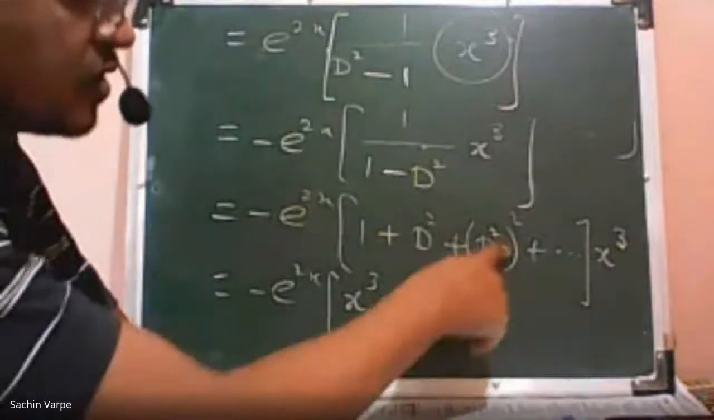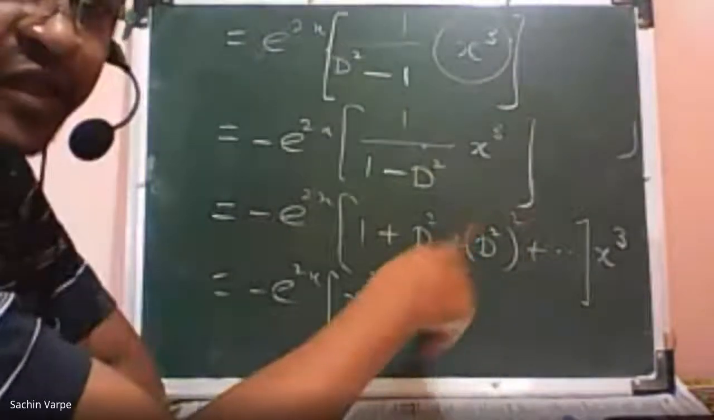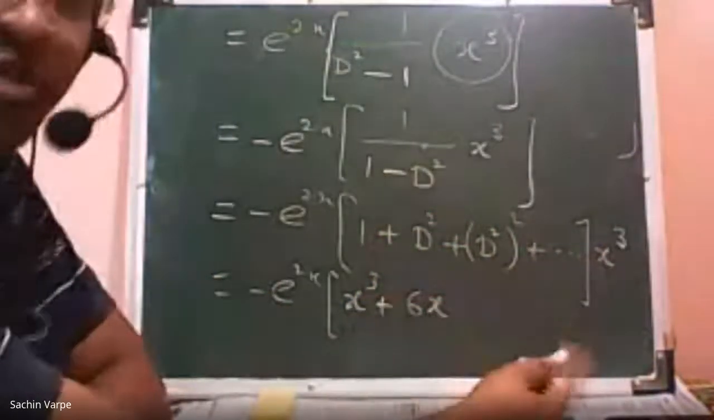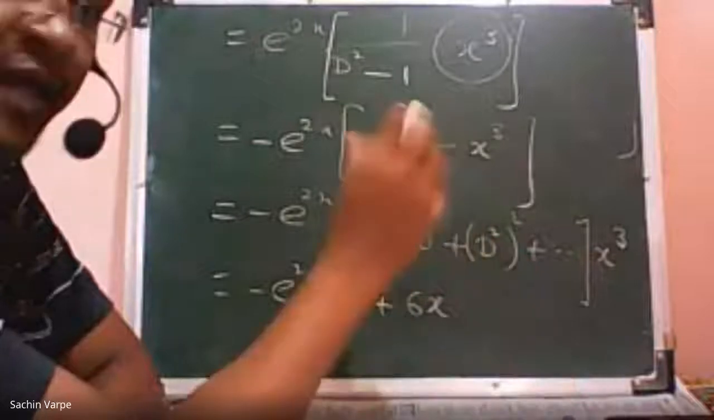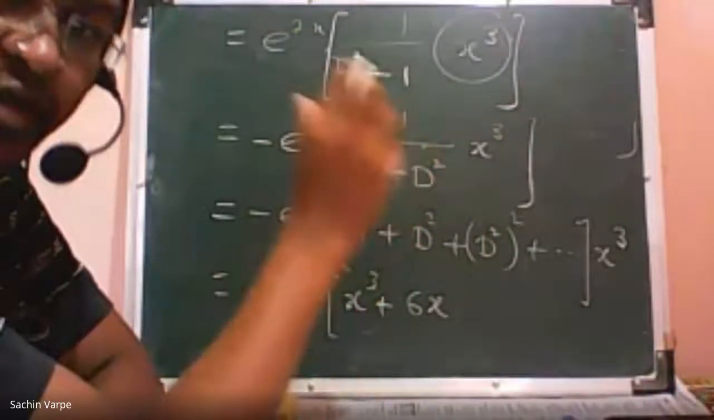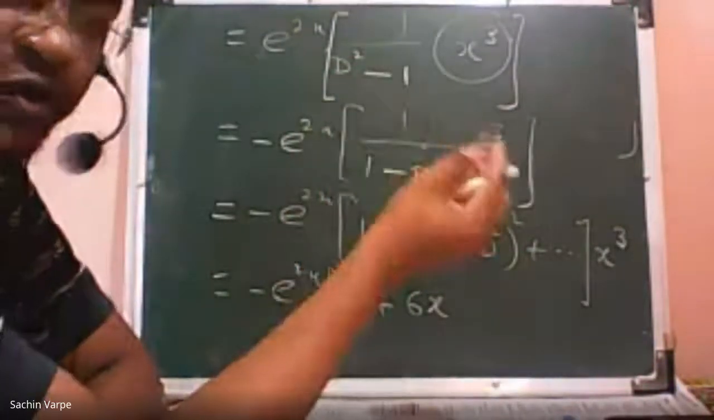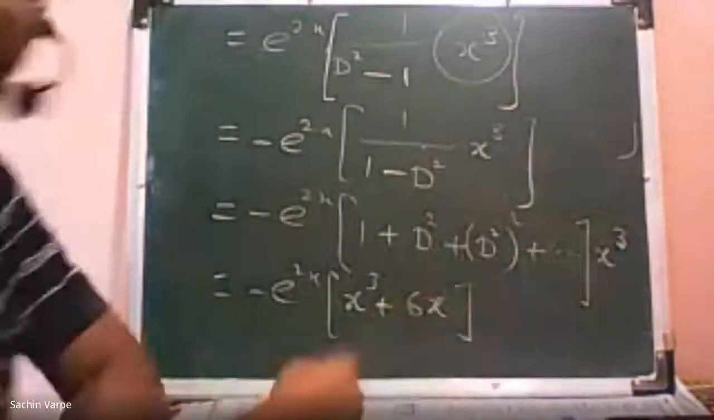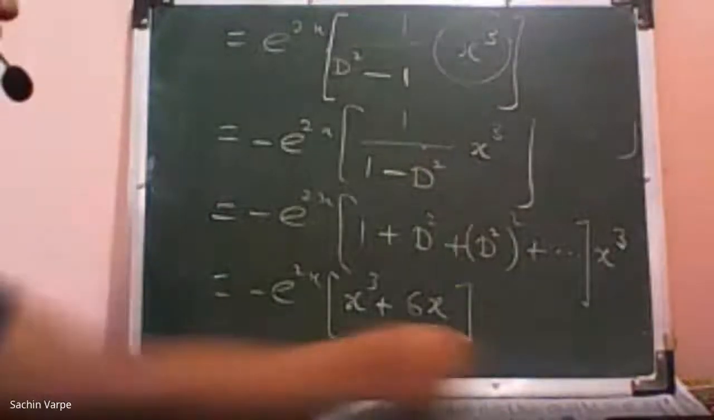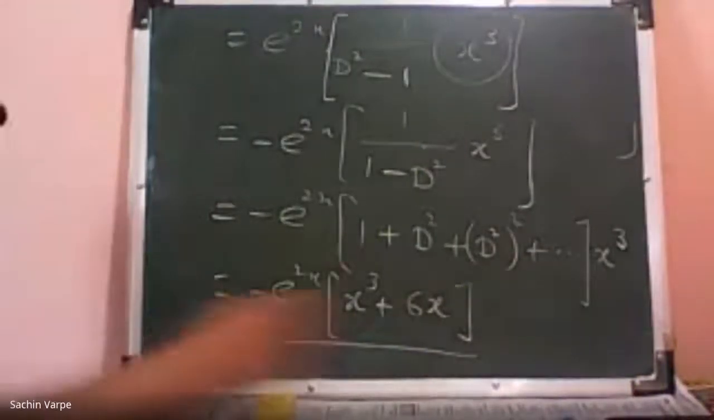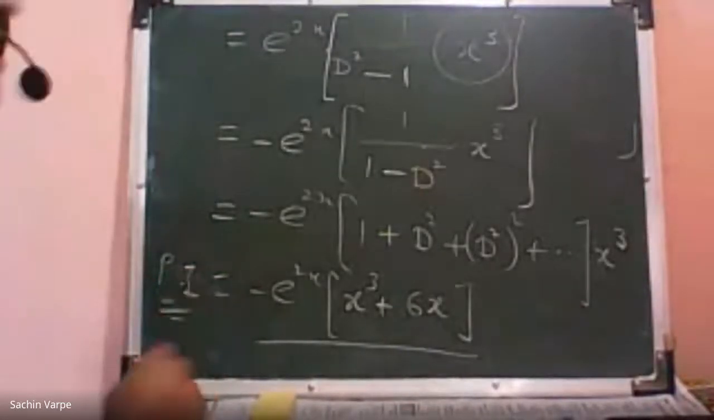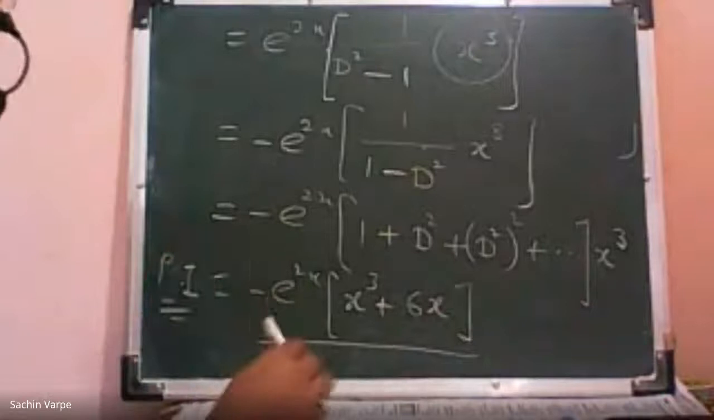D square square means D raised to 4, by laws of indices, 2 into 2, isn't it? And D raised to 4 operated on x cube will be 0. That I have seen, that the (m plus 1)th derivative of x raised to m will be 0. So here the 4th derivative of x raised to 3 will be 0. So I'll stop here. And that is my final particular integral. You can check, D is not there anywhere. That's a very easy case again, just like the polynomial function in the previous example.